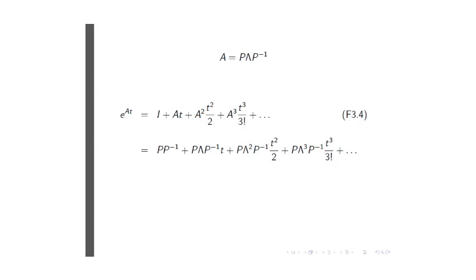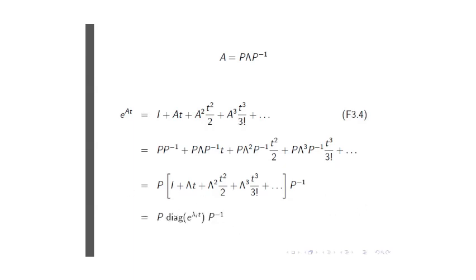This then means that I can factor out the P to the front and the P minus 1 to the back. Remember, the t's are just scalars, so I can swap around the t with the P minus 1. It's no problem because t is a scalar, and t squared over 2 is a scalar, and t to the third over 3 factorial is also a scalar. So I can swap them around, and so I end up with this expression.